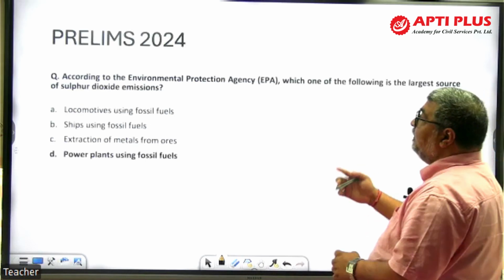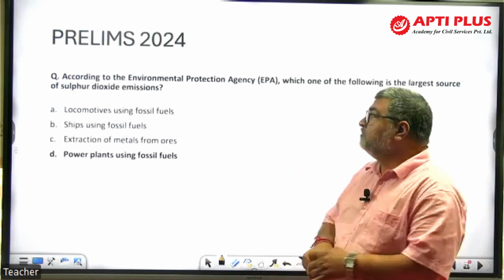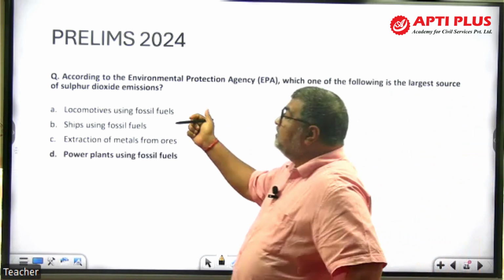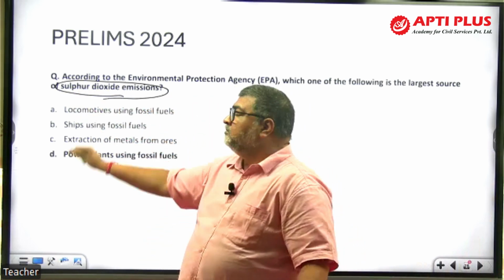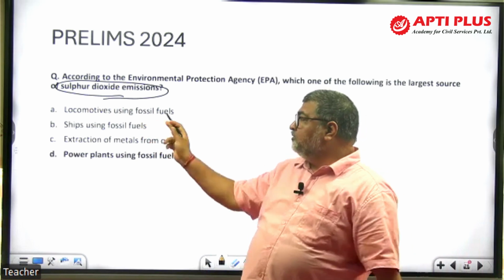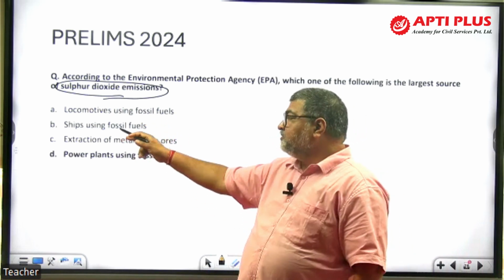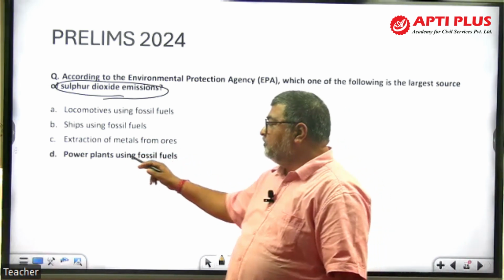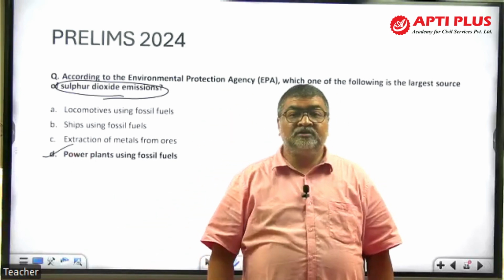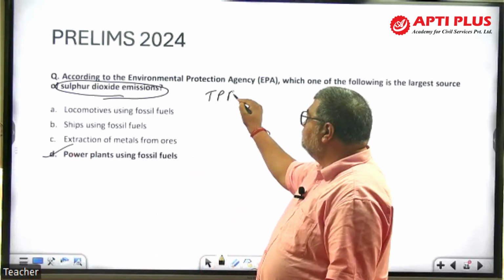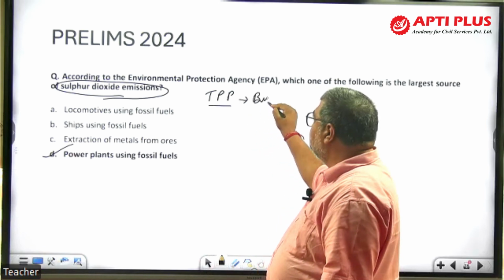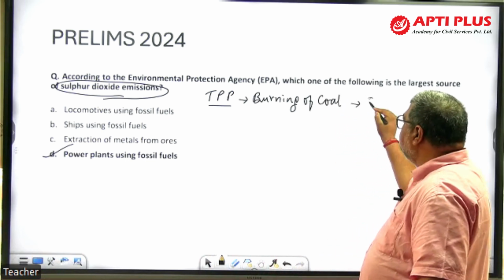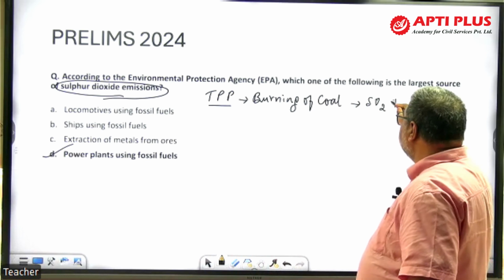Now look at this question, 2024 exam. Very simple question. According to the Environment Protection Agency, EPA, which one of the following is the largest source of sulfur dioxide emission? Simple question. Locomotives using fossil fuel, like vehicles, ships using fossil fuels, extraction of metals from ores, metallurgy, power plants using fossil fuel. The answer is power plant. Thermal power plant, TPP, where the burning of coal is there. And continuous burning of coal is required. So there is more emission of sulfur dioxide gas.